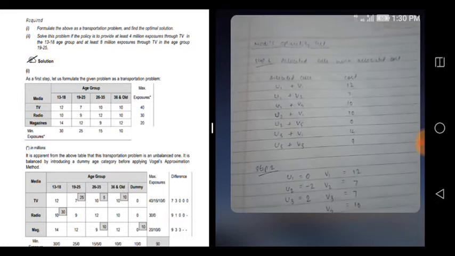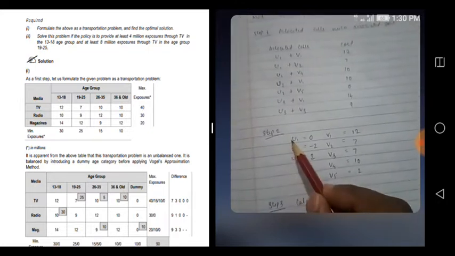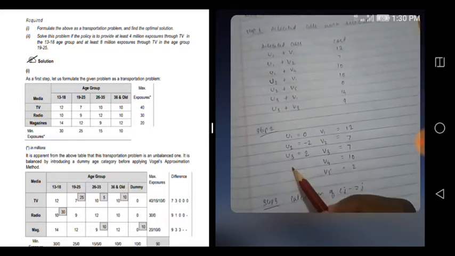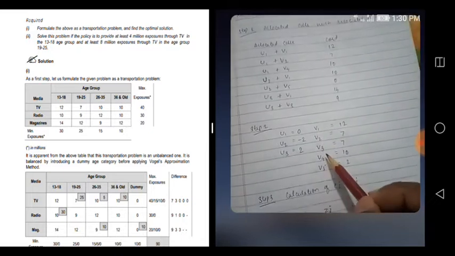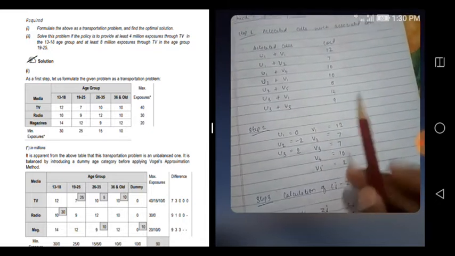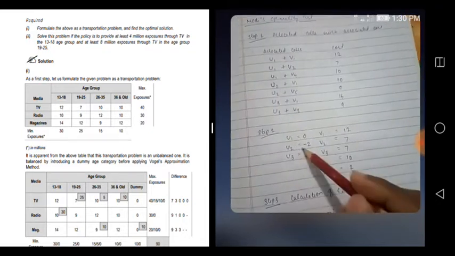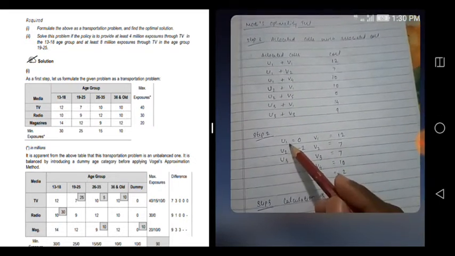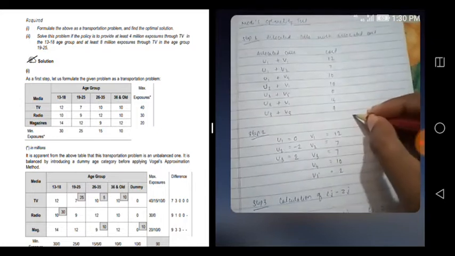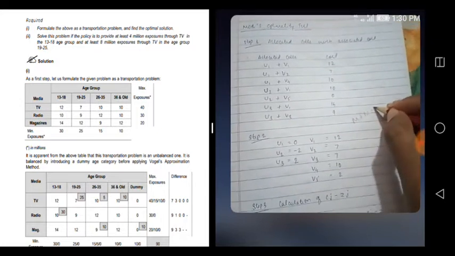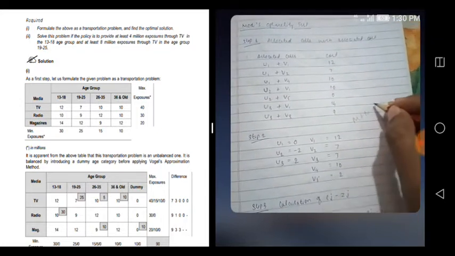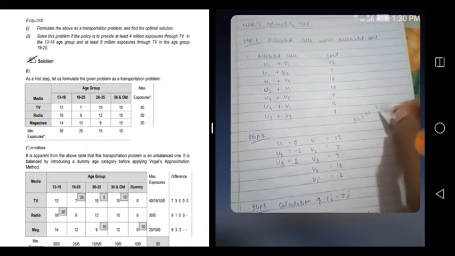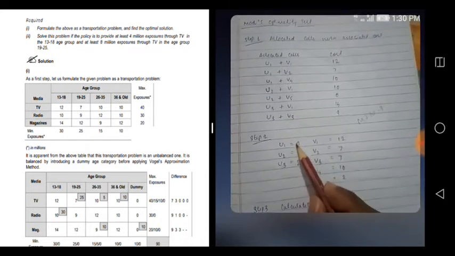After that, you have to find the value of all u1, u2, u3 and v1, v2, v3, v4, v5. Every time we do this, it is m plus n minus 1. The logic behind the minus 1 is that every time we select one thing as 0.